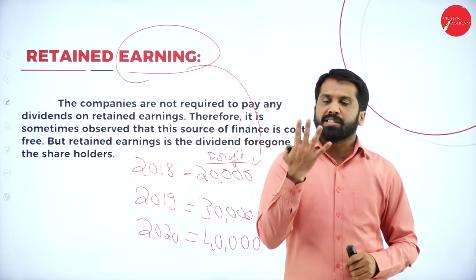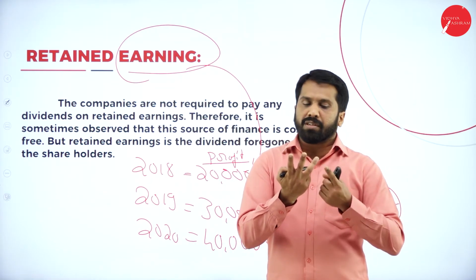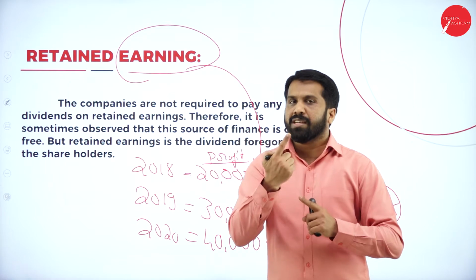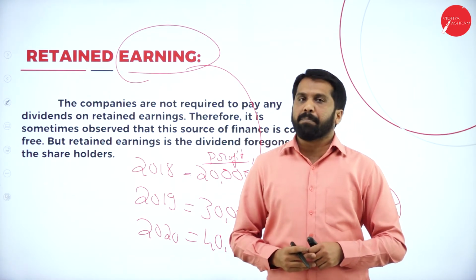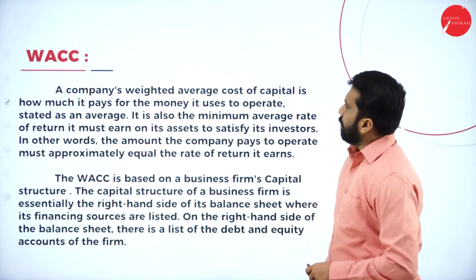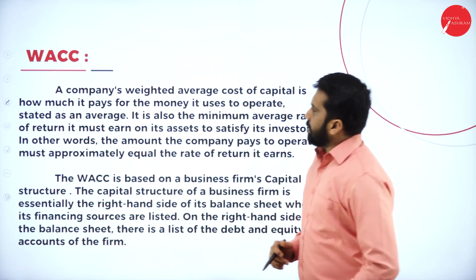These are the four things we call cost of debenture, cost of equity, cost of preference shares, and retained earning. All put together, we call it cost of capital. Now, the last part, that is WACC.